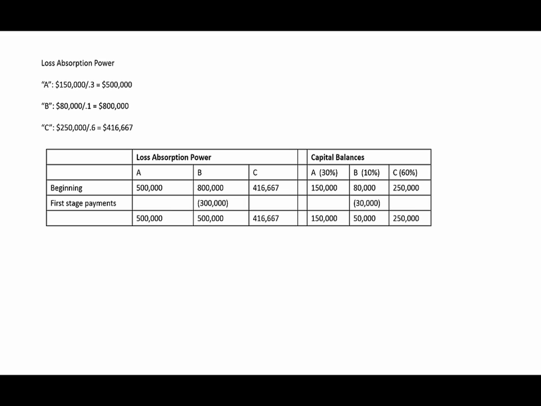The capital balances of A, B, and C are as indicated, $150,000, $50,000, and $250,000.